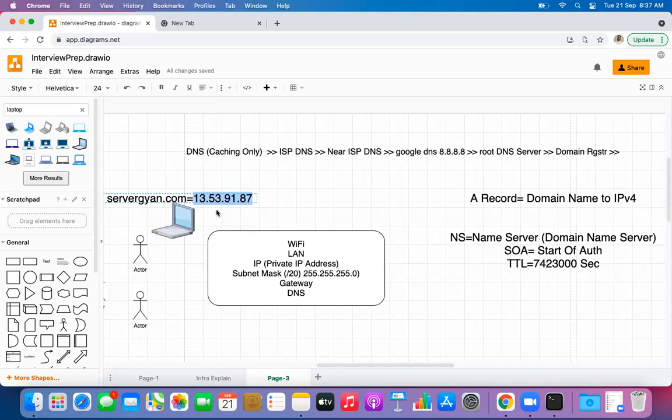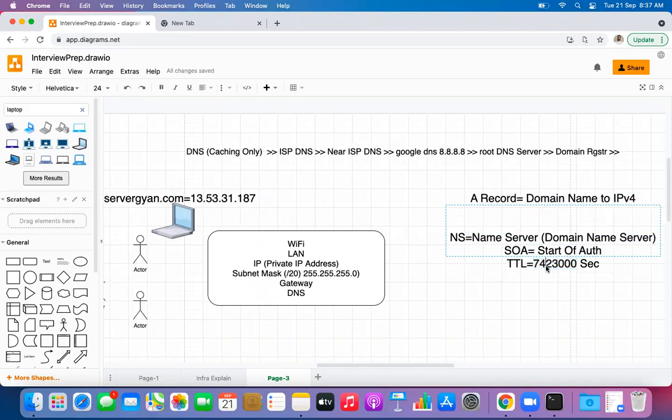So what would happen? If I try to change, let us say, rather than 91, I define 31, and 87 becomes maybe 187 or something like that, and host my website on some other server, then until this time is completed, these local caching DNS servers will not come to me to get the new IP address of my website.